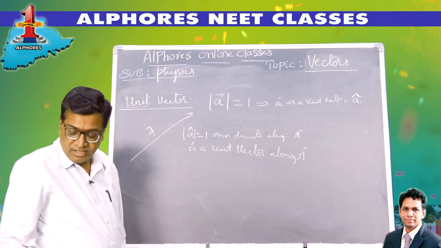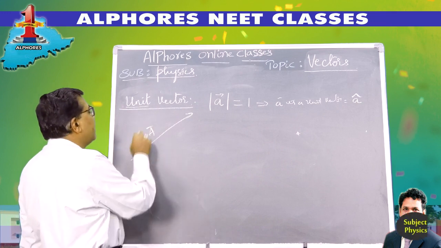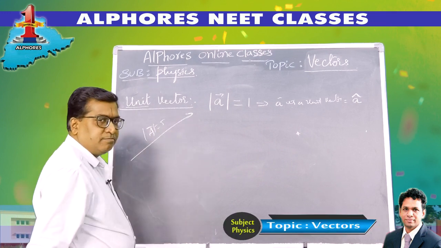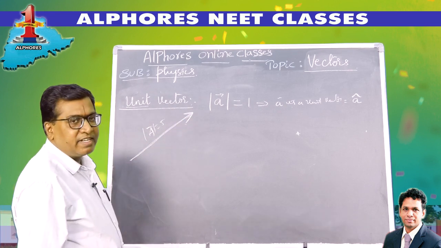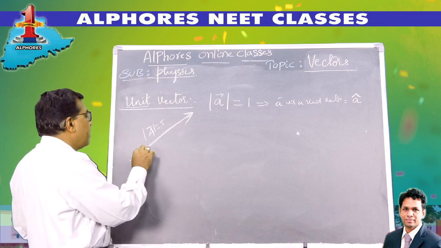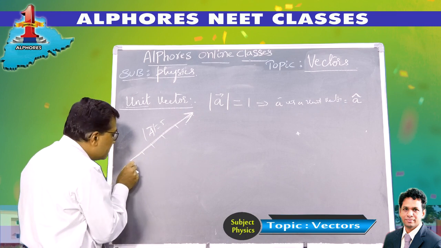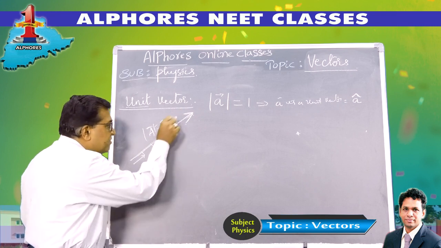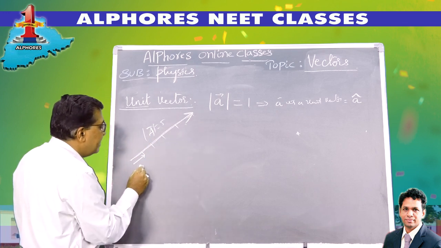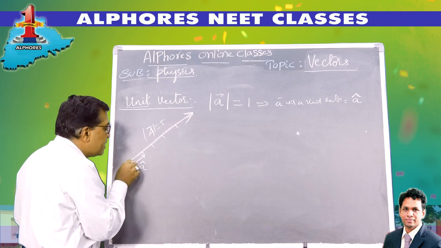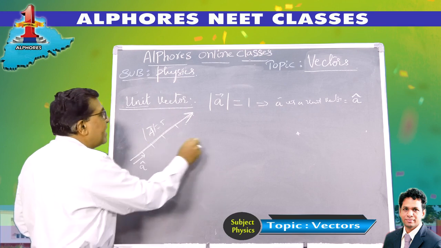Now, how do you get this unit vector? Let's suppose A bar is a vector whose magnitude is 5. I am representing that vector by a line segment like this. Now divide that line segment into 5 equal parts: 1, 2, 3, 4, 5. So each part is 1 unit. Each part in the direction of that vector is of magnitude 1 unit, and that represents A cap. So A cap is a unit vector of magnitude 1 in the direction of A bar.